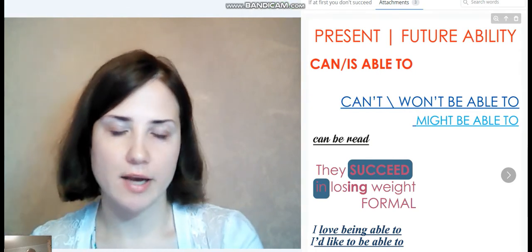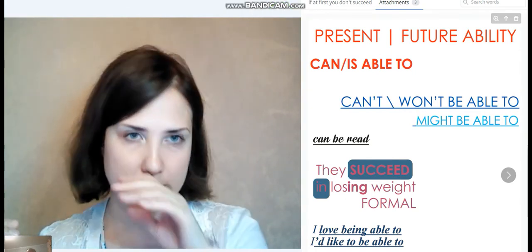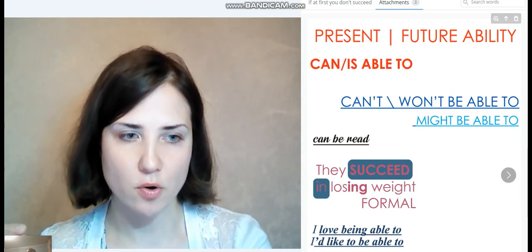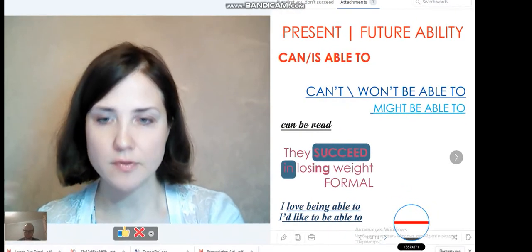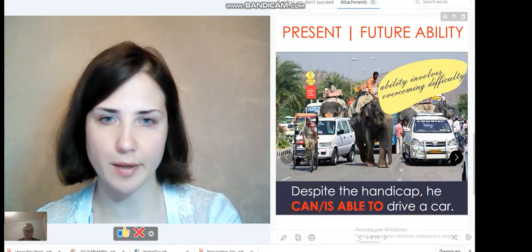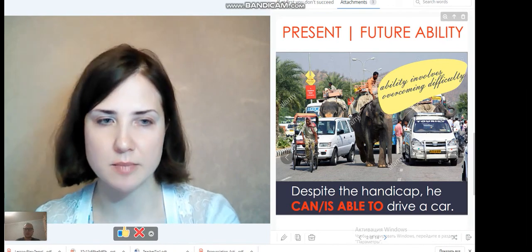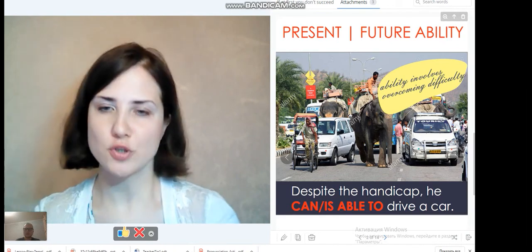But I would like to introduce to you other ideas of this ability, modal verbs of ability. To be more specific, today we are going to talk about present ability, future ability, as well as past ability. Now, could you please flip through the following page? Here we have a very simple slide, extremely simple idea, bed of roses. So could you please read this example?